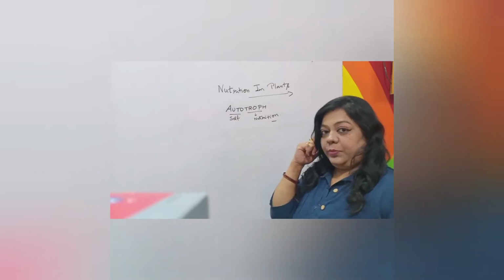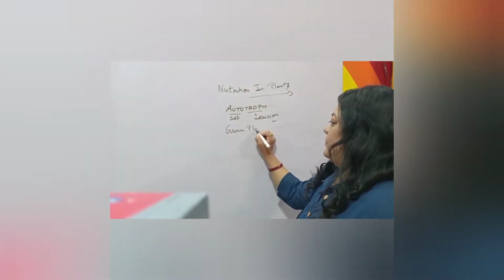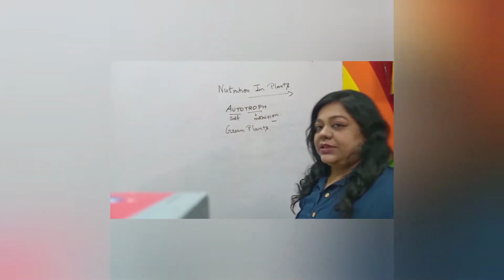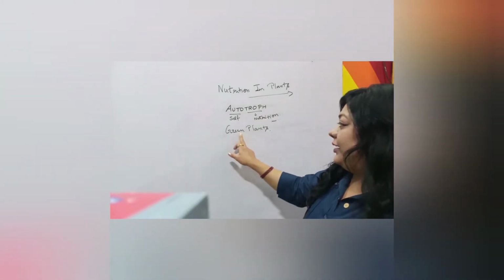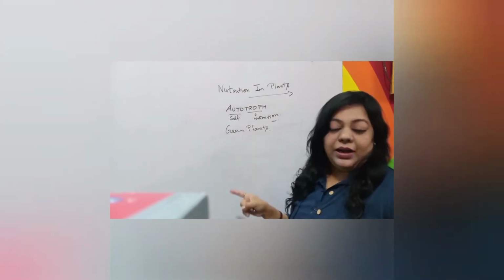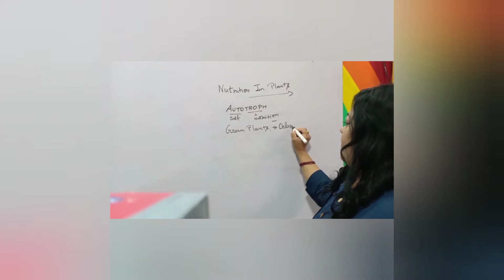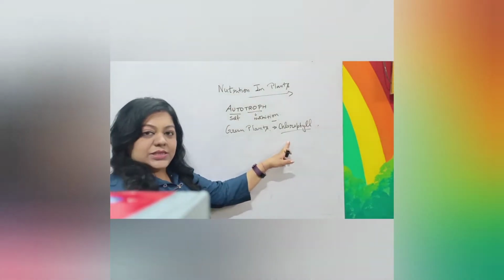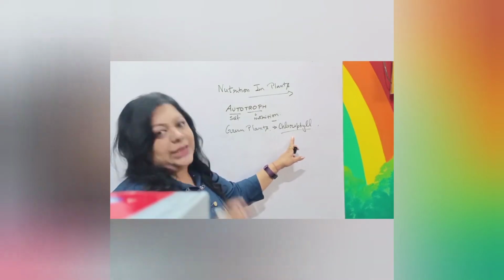Those who prepare their own food by themselves are known as autotrophs. Green plants are autotrophs. So why are green plants autotrophs and why can't others make their food by themselves? Because green plants have a green pigment known as chlorophyll. Chlorophyll is a green pigment which helps the plant to synthesize its food. Chlorophyll is present in the leaf, which is why the leaf is green in color.